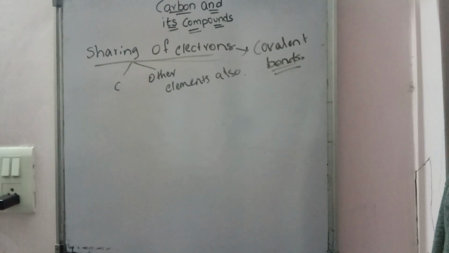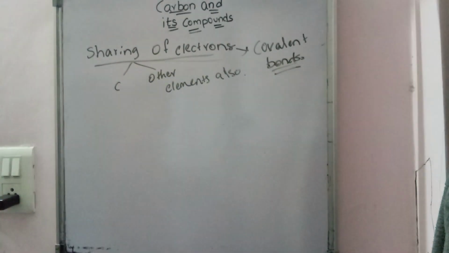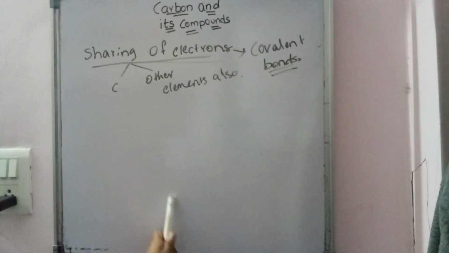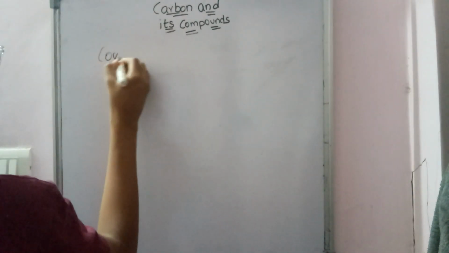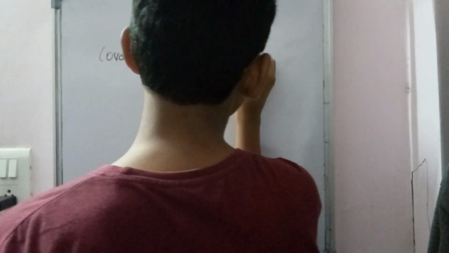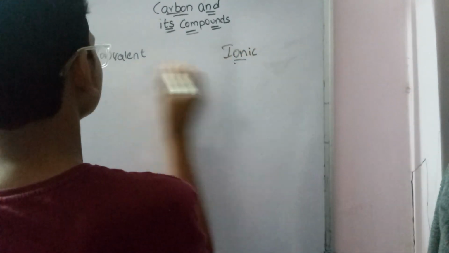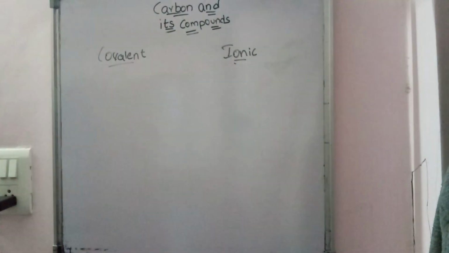Now the next step we do is comparison between covalent bonds and ionic bonds. This is also very important in the given topics. This side we will write covalent bonds and this side we will write ionic bonds. Simple, and it is very easy to understand.